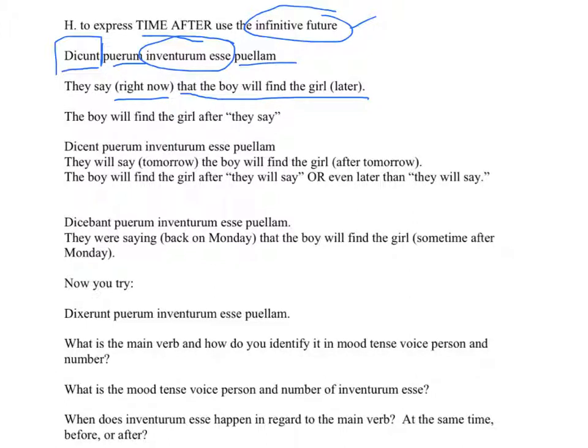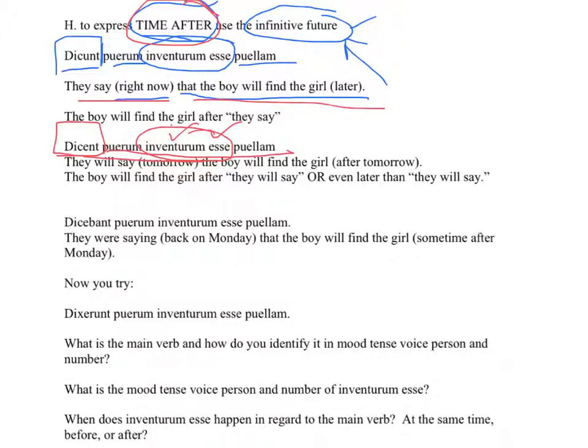So the main clause happens in the present, but the infinitive future happens after, the time after the main verb. Not like the infinitive present, that happens at the same time. The infinitive future happens after the main clause. So they say right now that the boy will find the girl later or after. Look at the next one. They will say, there's your main clause, dicent, that the boy is going to find the girl. Here again is the infinitive future. It's a two-part word, inventurum esse. They will say that the boy will find the girl.